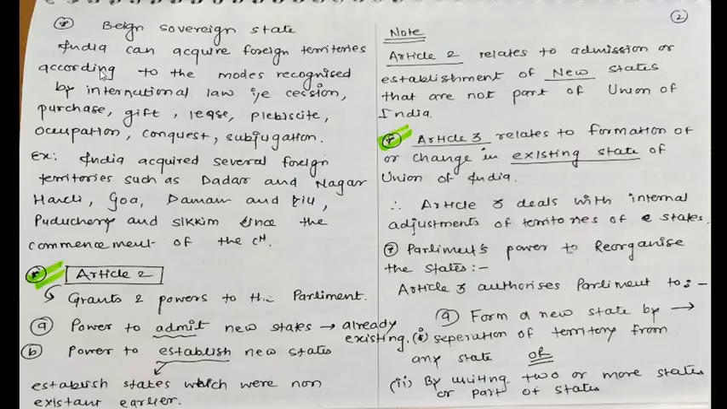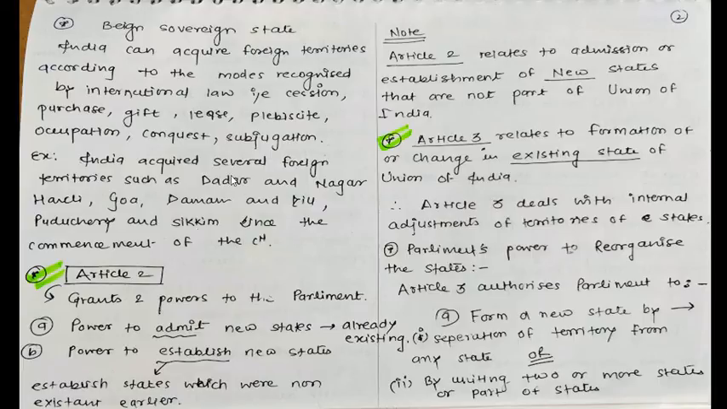Next page. Being a sovereign state, India can acquire foreign territories according to the modes recognized by international law, that is cession, purchase, gift, lease, plebiscite, occupation, conquest, subjugation. Example, India acquired several foreign territories such as Dadar and Nagar Haveli, Goa, Daman and Diu, Puducherry and Sikkim since the commencement of the constitution.